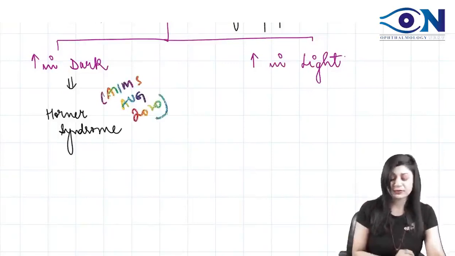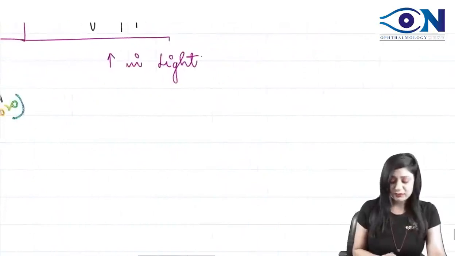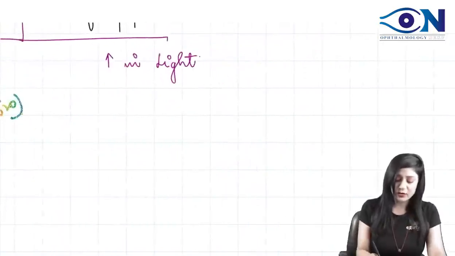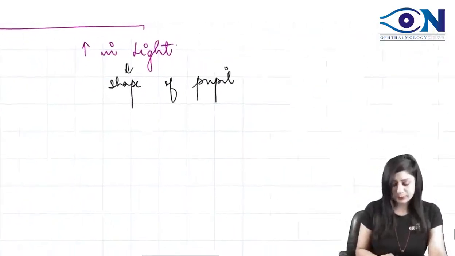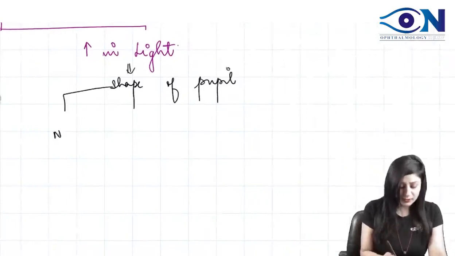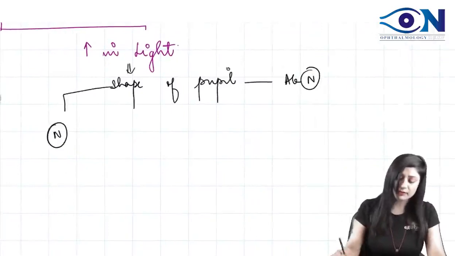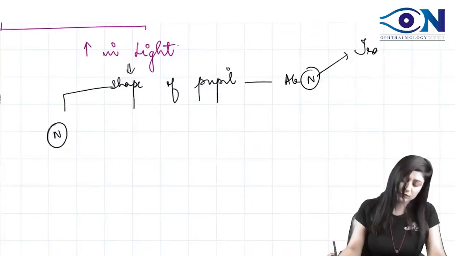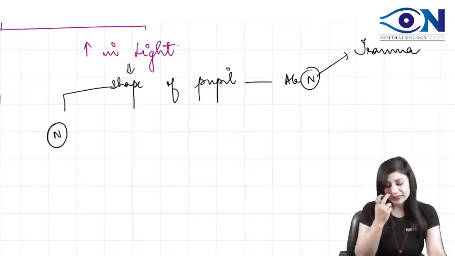Now, if it is increasing in the light, then you have to first look at the shape of the pupil. It can be normal or it can be abnormal. If it is abnormal, that means it's a case of trauma, so we can diagnose a case of sphincter damage or sphincter tear.